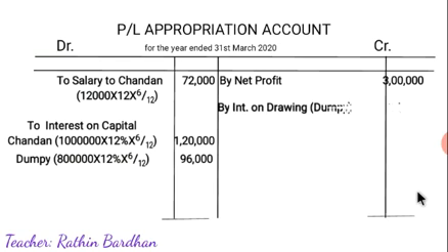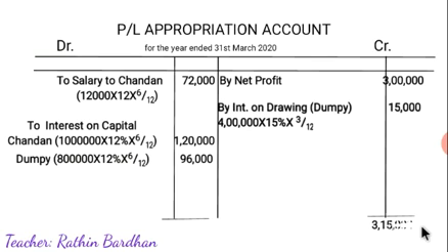And by interest on drawings, Dumpy will pay 15,000, that is 4 lakh into 15% for 3 months, 15,000. Now the total came 3,15,000, and the balance came 27,000. It is to be distributed among Chandan and Dumpy in 3:2 ratio.